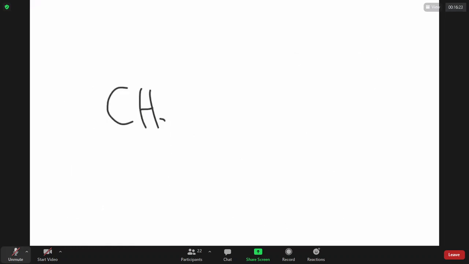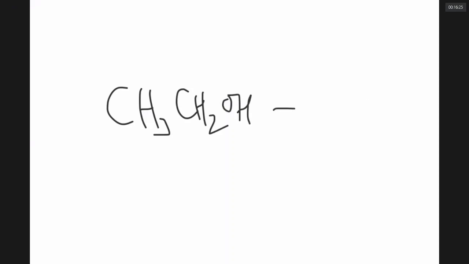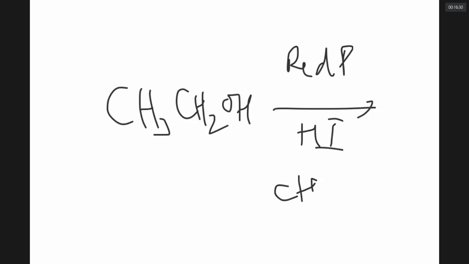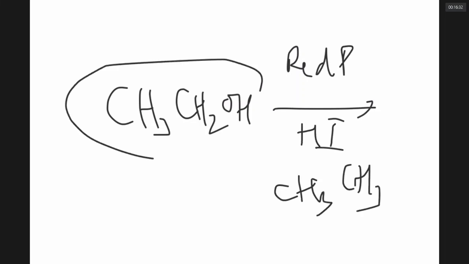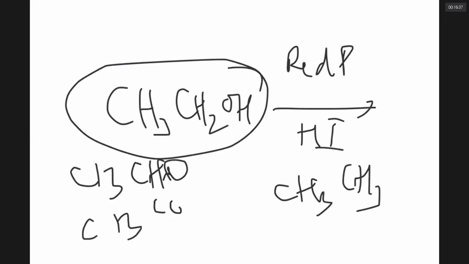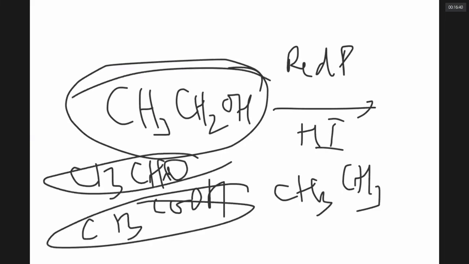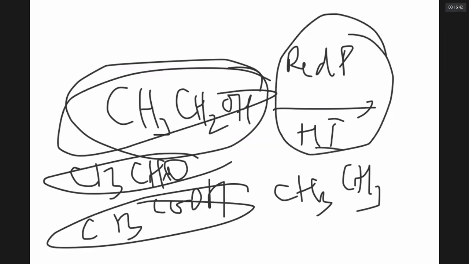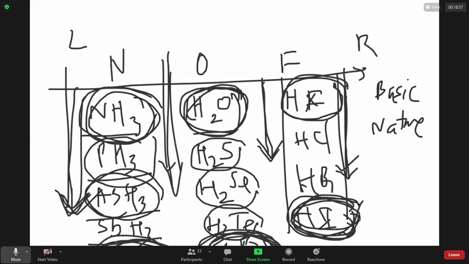Sir, you take ethyl alcohol, just put it over red phosphorus and HI. Urgently, it will become ethane. Not only ethyl alcohol, sir, you can take acetaldehyde, you can take acetic acid, you can take any compound that has oxygen, put red phosphorus and HI, finish, it will become alkane. So HI and red phosphorus make a very powerful reducing agent. Are we very clear on this? So yes, down a group reducing power is increasing.